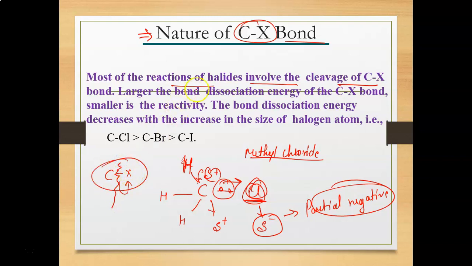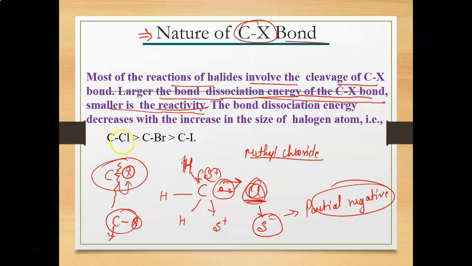bond is very weak. The larger the bond dissociation energy of the carbon-halogen bond, the smaller the reactivity. It means if you have different halogens attached to the carbon, then different halogens have different electronegativity and different tendency to accept electrons.